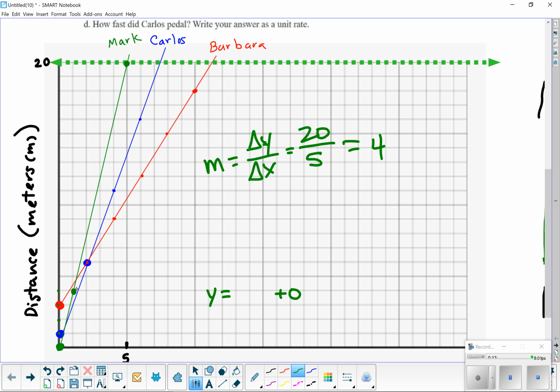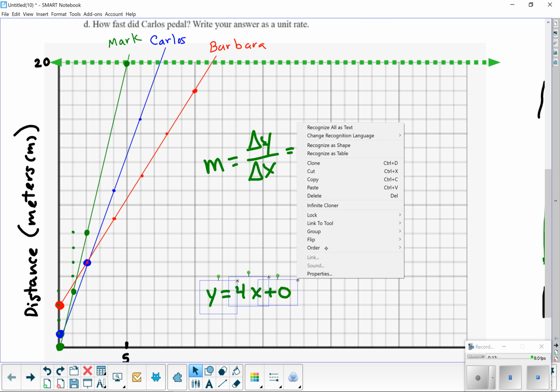Oh, and look, you get that. Up 1, 2, 3, 4, and over 1. So if we had seen this, we could have just said the slope was 4. So our equation for Mark is y equals 4x plus 0. Since it's 0, you don't have to put it, but I'm going to leave it there. So this is Mark's equation. I'm going to group it together and put it up here.